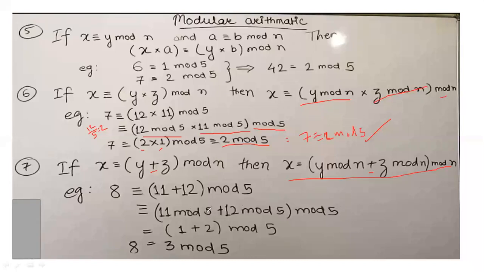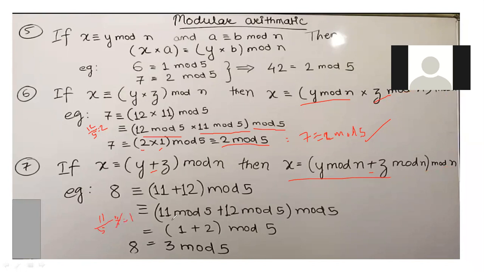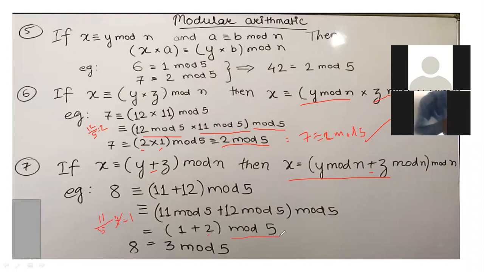When you divide 11 by 5, the remainder is 1, right? And 12 mod 5, the remainder is 2. So (1 + 2) mod 5. Finally we get this equation, that is equal to 3 mod 5. So 8 divided by 5, the remainder is 3, right?